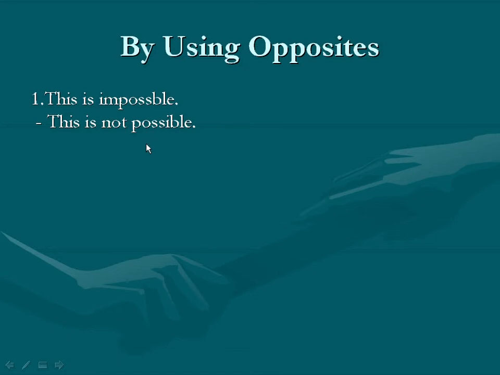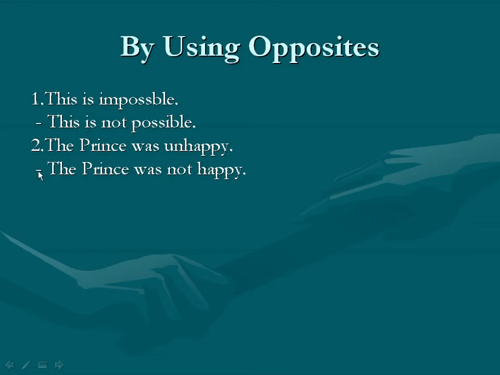This is not possible. So second example. The prince was unhappy. And answer is: The prince was not happy. In this simple way, we can make it negative sentence.